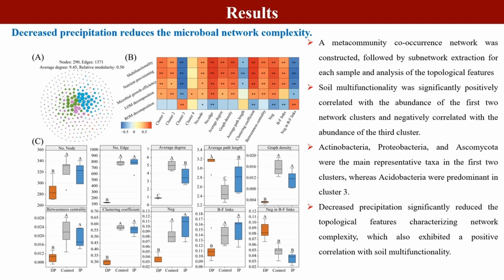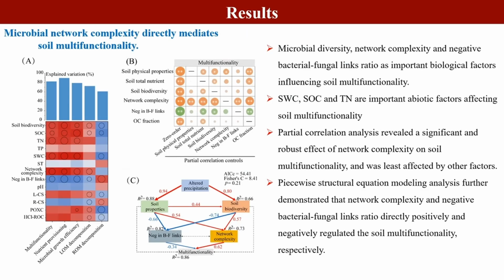Subsequently, network topology analysis showed that decreased precipitation significantly reduced the topological features characterizing network complexity, which also exhibited a positive correlation with multifunctionality. Finally, we linked soil properties, microbial properties, and soil multifunctionality.